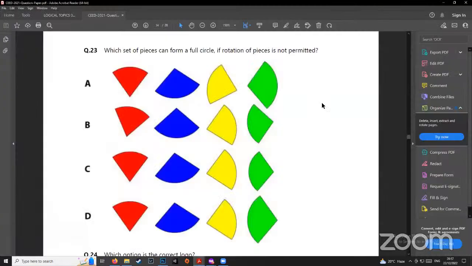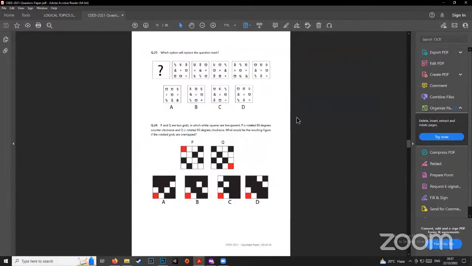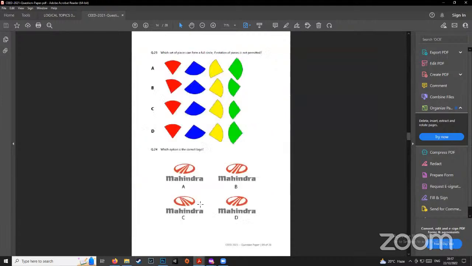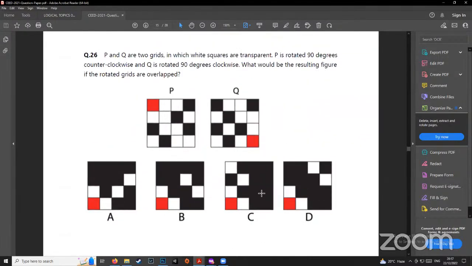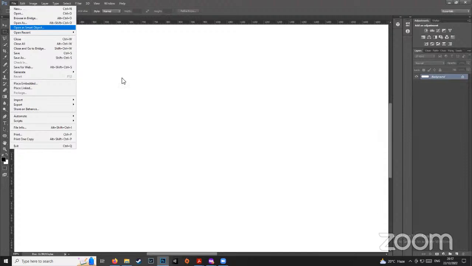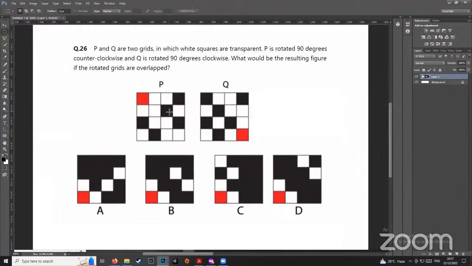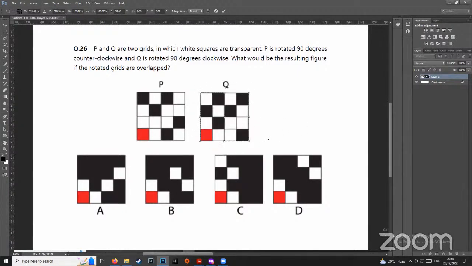Right. So, okay. Let me look at a couple of more questions. There are some very obviously logo finding questions, like which is the correct logo. Then there is a question like this: P and Q are two grids in which white squares are transparent. P is rotated, and let me take this to Photoshop as well. Right. P is rotated 90 degrees counterclockwise. Q is rotated 90 degrees clockwise. So P is rotated 90 degrees counterclockwise, right? And Q is rotated 90 degrees clockwise. What would be the resulting figure?